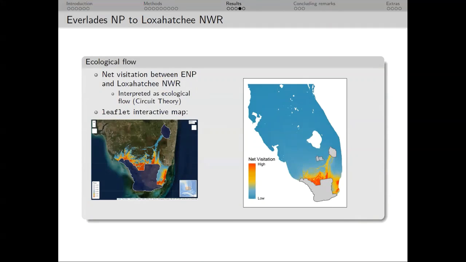Now on to simulating dispersal between the Everglades and the Loxahatchee. Now we can look at a metric equivalent to what you'd get from a circuit theory approach, interpreted as flow or the centrality of flow. On the left is an example of the kinds of data product that we'd share with our partners at FWC, an interactive Leaflet map.